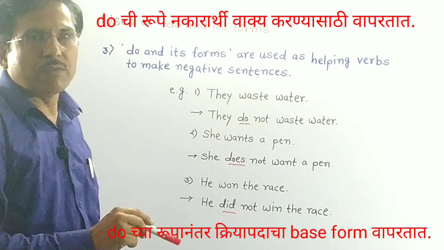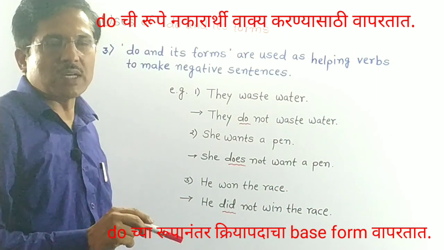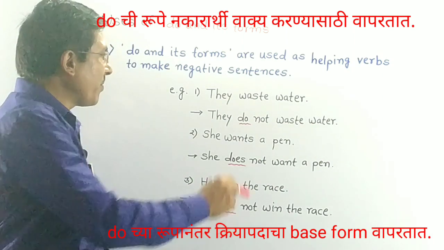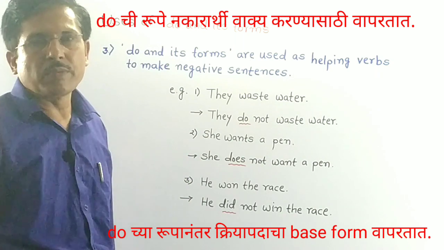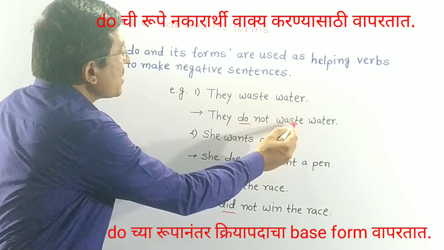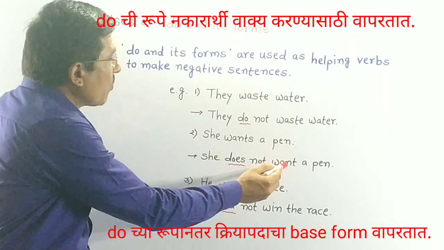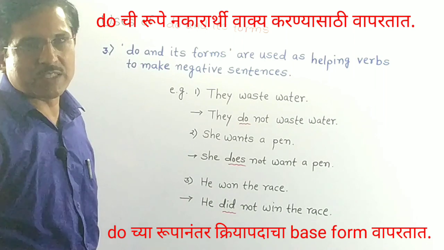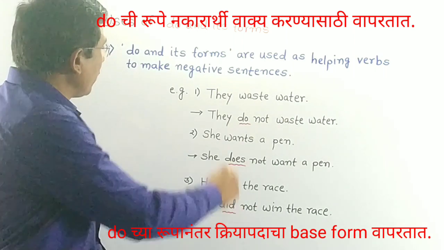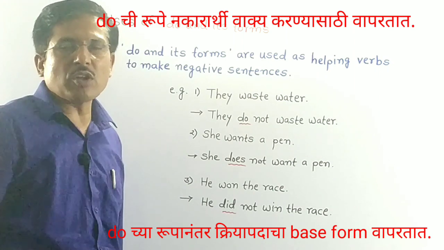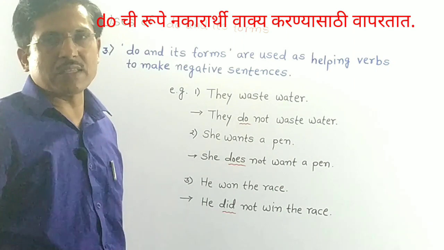So in this way, we use do, does, did to make negative sentences, and after them we use the base form of the verb. See here, waste is a base form, want is a base form, and win is the base form. So in this way, we use do, does, did in the formation of negative sentences.